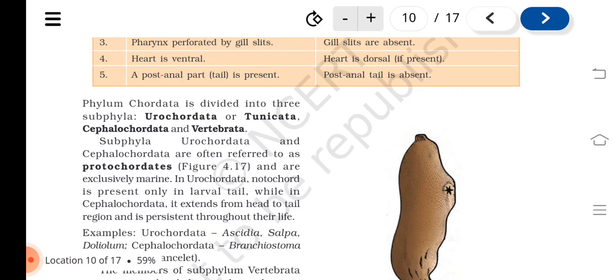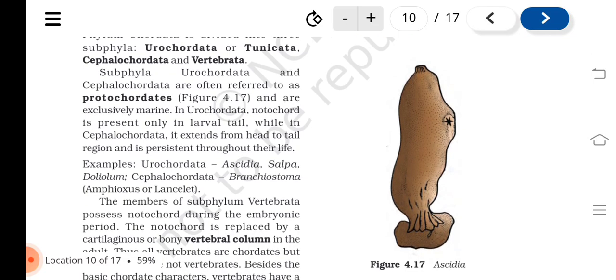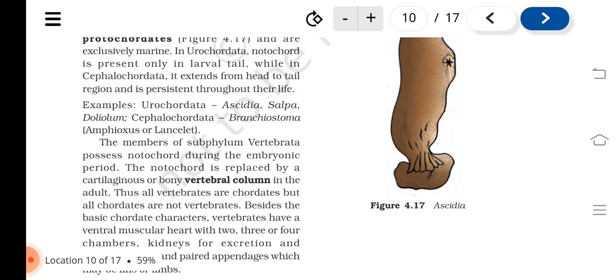Phylum Chordata is divided into three subphyla: Urochordata or Tunicata, Cephalochordata and Vertebrata. Subphyla Urochordata and Cephalochordata are often referred to as protochordates, Figure 4.17, and are exclusively marine. In Urochordata, notochord is present only in larval tail, while in Cephalochordata it extends from head to tail region and is persistent throughout their life. Examples: Urochordata: Ascidia, Salpa, Doliolum; Cephalochordata: Branchiostoma, Amphioxus or lancelet.